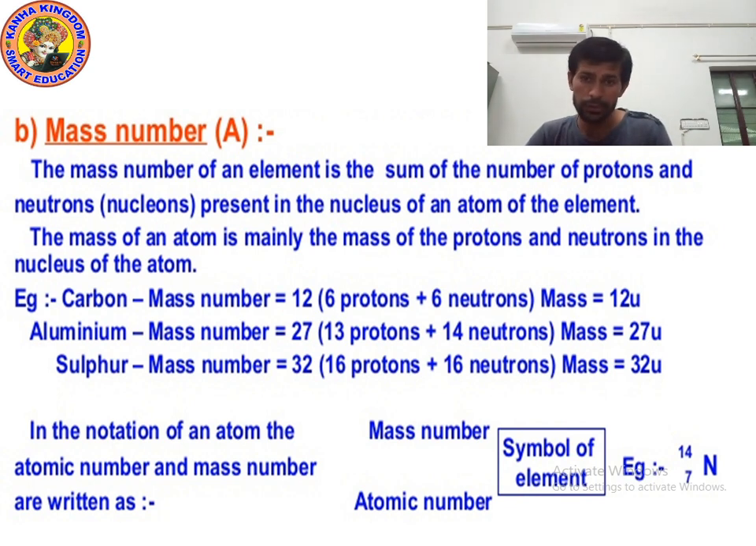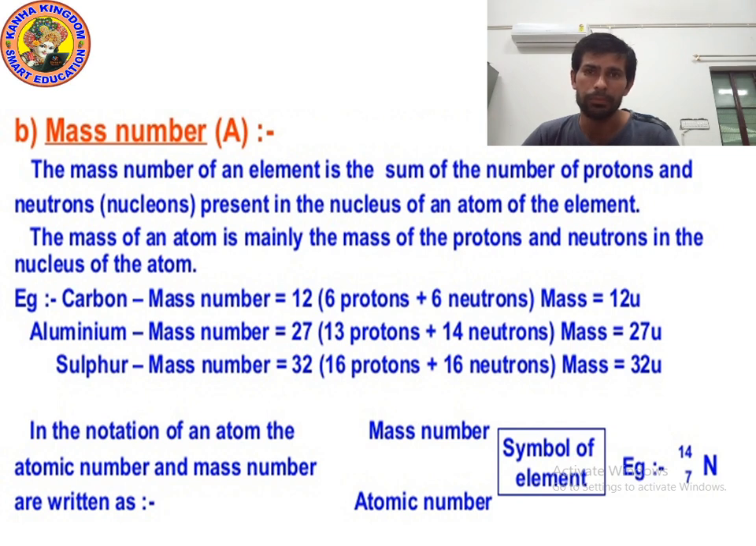The mass number of any element is the sum of the number of protons and neutrons present in the nucleus of an atom of the element. The mass of an atom is mainly the mass of protons and neutrons in the nucleus of the atom. So remember kids, mass number is the addition of protons and neutrons, and mass means the mass of protons and neutrons.